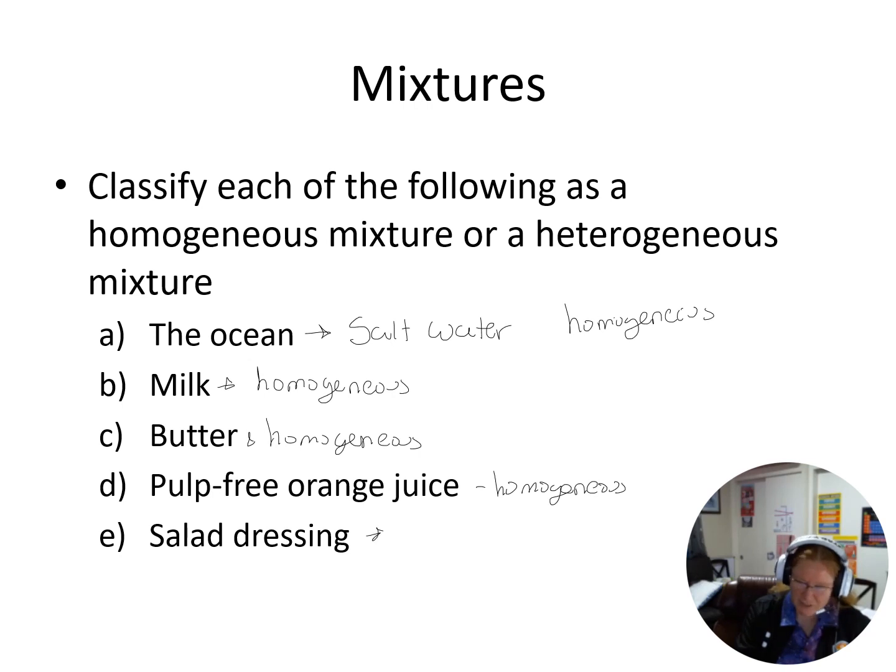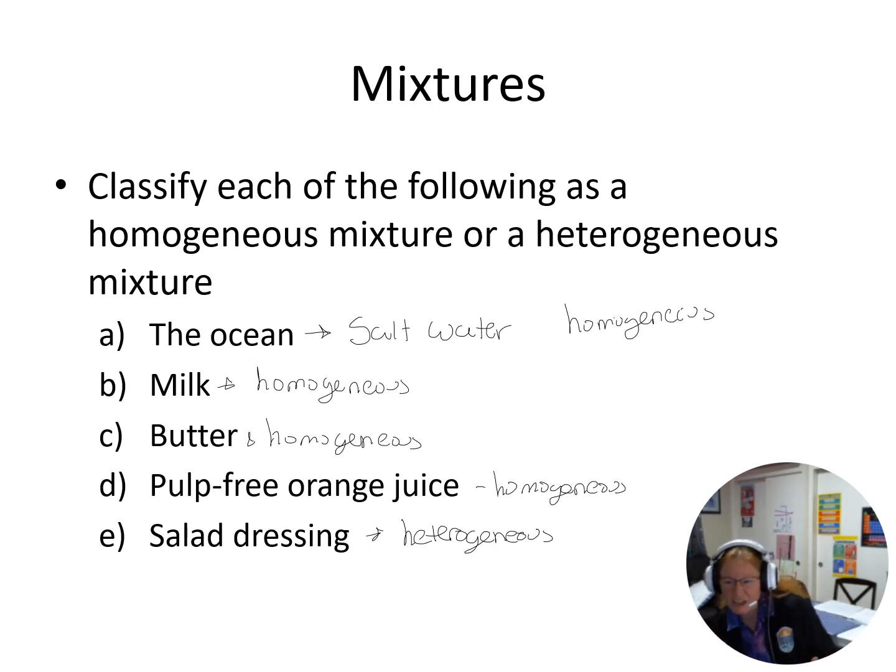And then salad dressing usually has different components in it, so this would be heterogeneous. So again, with our ocean, if it's just the pure salt water, homogeneous. If it has other stuff mixed around in it, it could be heterogeneous, depending on where you pull your sample from. All right, so that's a little bit about classifying matter.